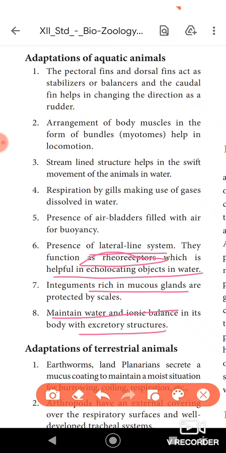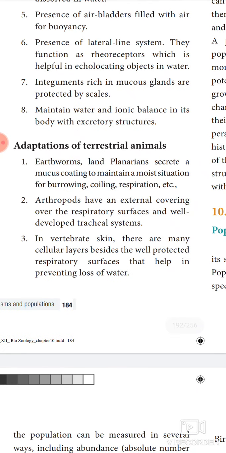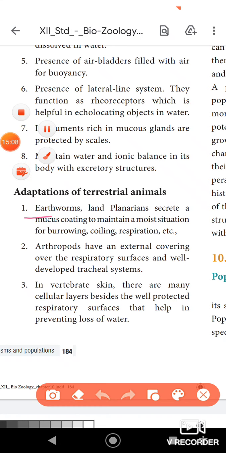So these are some of the adaptations seen in the aquatic animals, and let us go to the important adaptations seen in the terrestrial animals. For example, earthworm and planaria can secrete mucus. With the help of the mucus, they can easily go into the burrows and be involved in respiration. Respiration of the earthworm usually takes place through the skin. The mucus glands are useful for respiration.